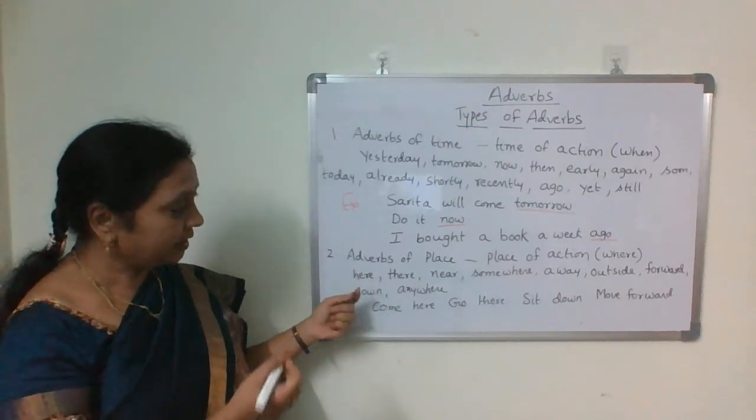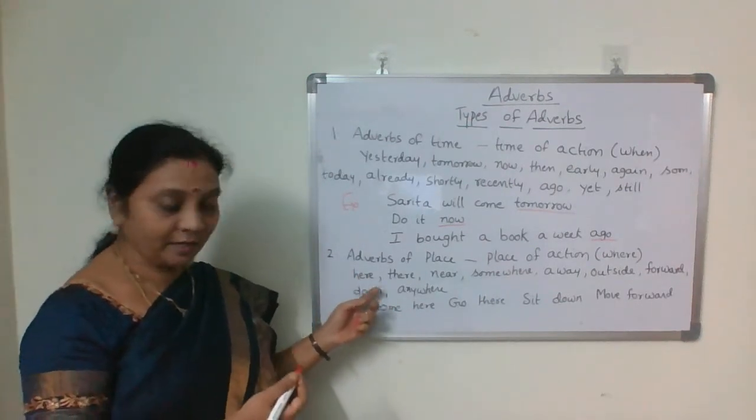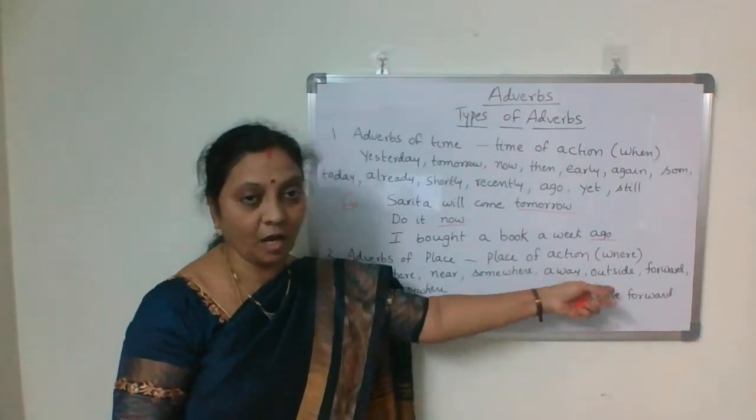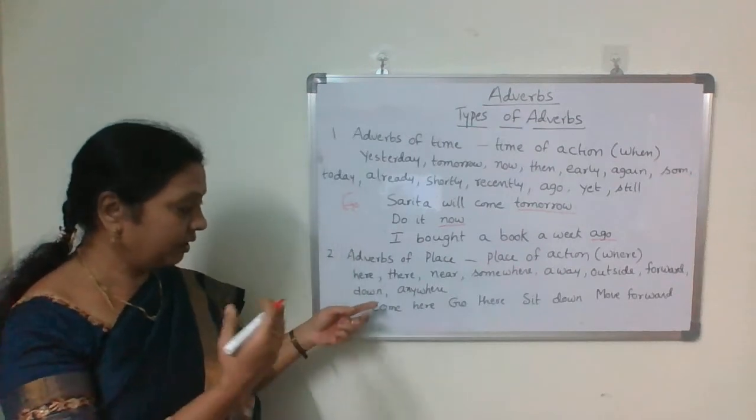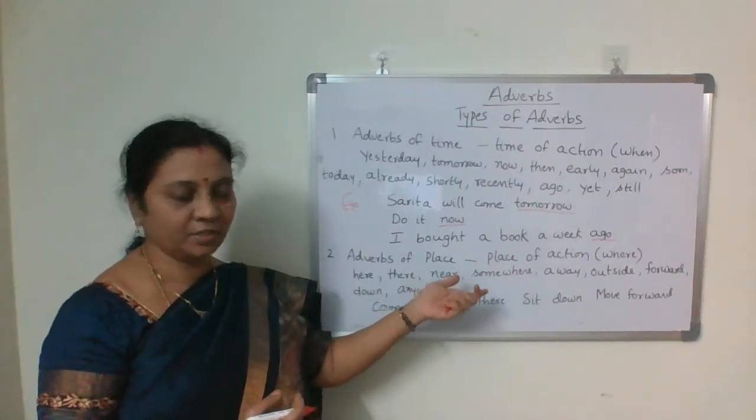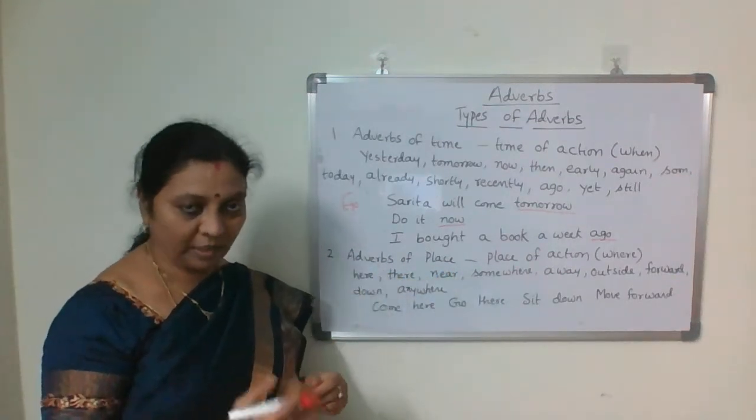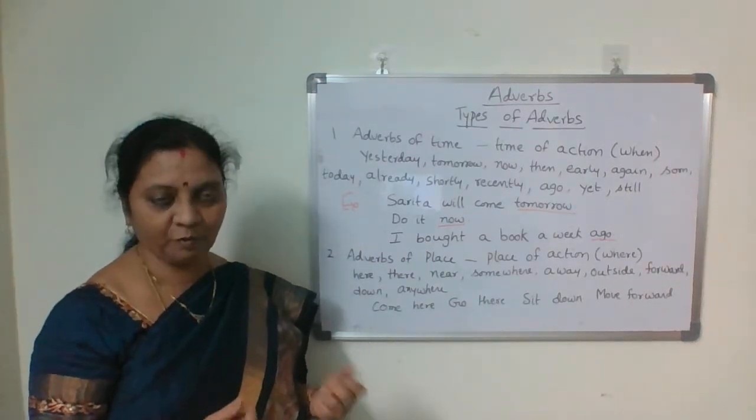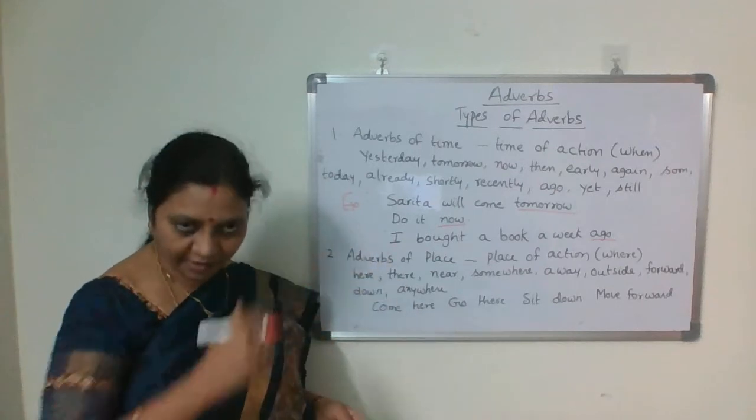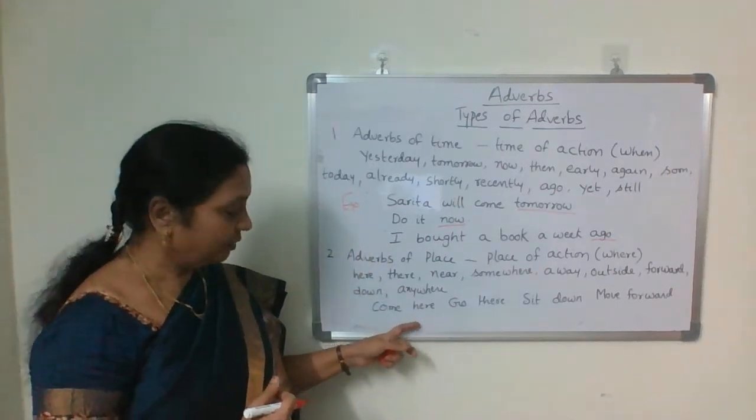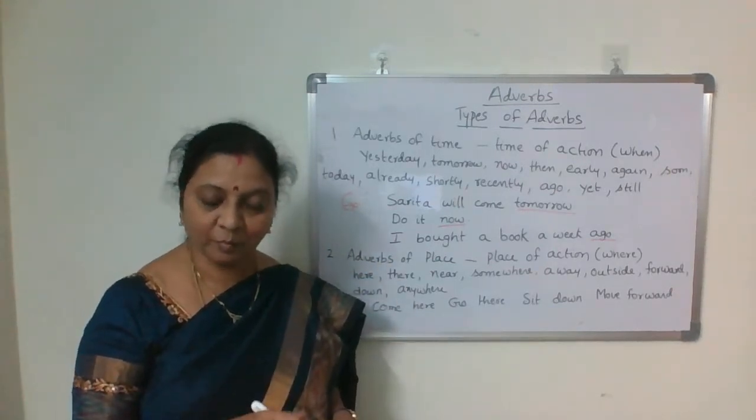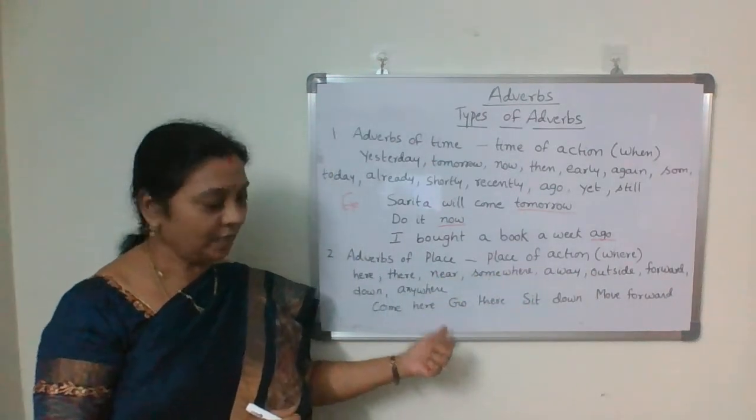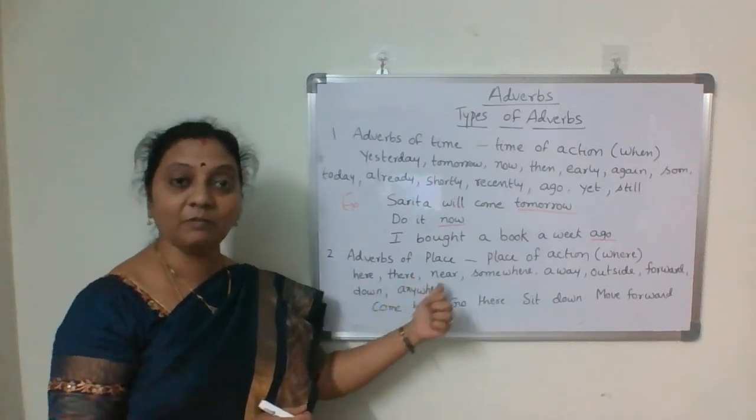Okay. Then in this, what are the list of words? Here, there, near, somewhere, anywhere, away, outside, forward, down. All these words are the adverbs of place. Come here. Where to come? If you put a question, where to come? Come here. Okay. Where are you? I am here. Where are you? If you put a question where, you get the answer. And in such cases, we use these adverbs of place.